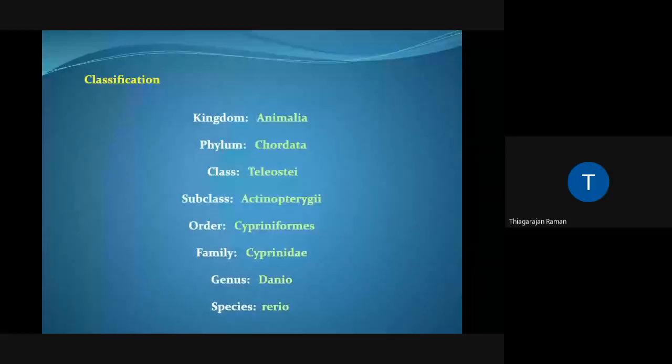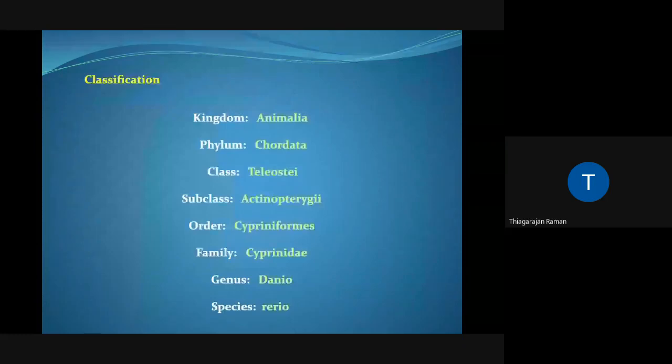For all the zoologists out there, it comes under the kingdom Animalia, and most importantly, it is a chordate. So this is what makes it very interesting because humans are also chordates. So anything which is a chordate, and if you are going to work on those animals as a research model, it makes a good amount of sense. It belongs to the family of cyprinids, or as is shown here, Cyprinidae. And I should mention here that Cyprinidae comprises one of the largest families of animals in the vertebrate kingdom. Other examples for cyprinids